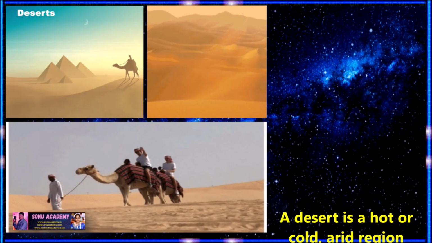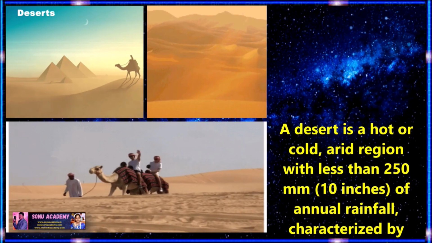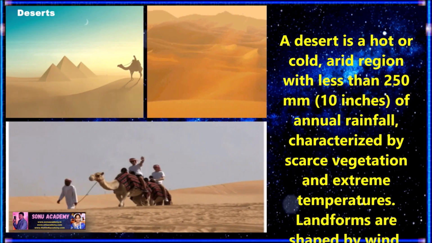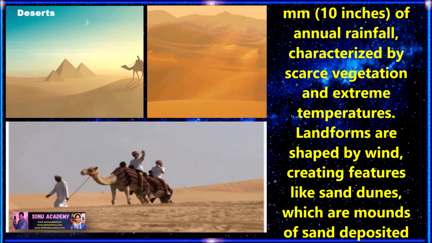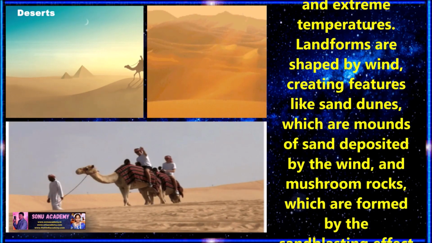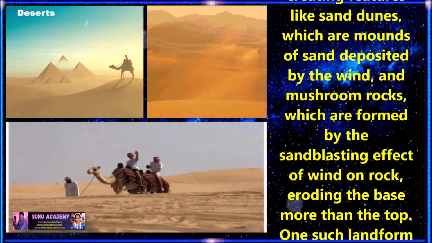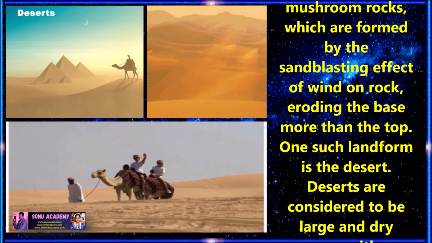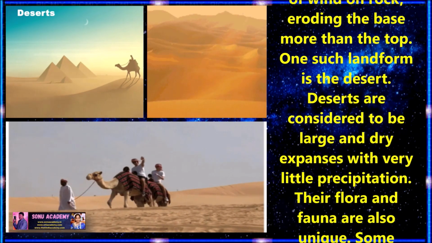Children, now let us discuss another type of landform, which is called desert. A desert is a hot or cold arid region with less than 200 millimeters, that means 10 inches, of annual rainfall, characterized by scarce vegetation and extreme temperatures. Landforms are shaped by wind, creating features like sand dunes, which are mounds of sand deposited by wind, and mushroom rocks, which are formed by the sandblasting effect of wind eroding the base of the rock more than the top. Such a landform is the desert.